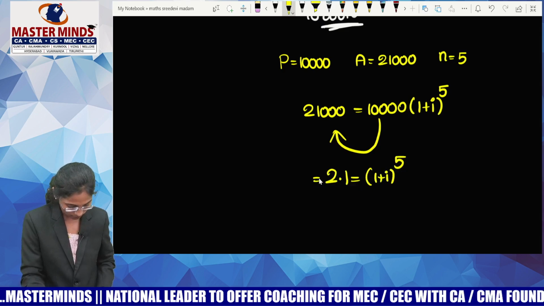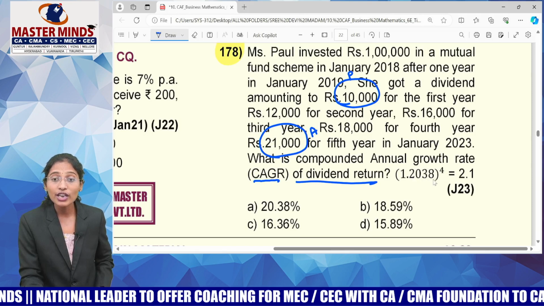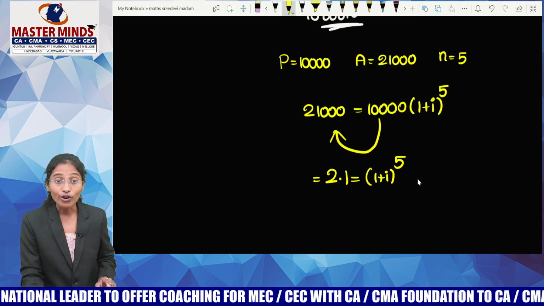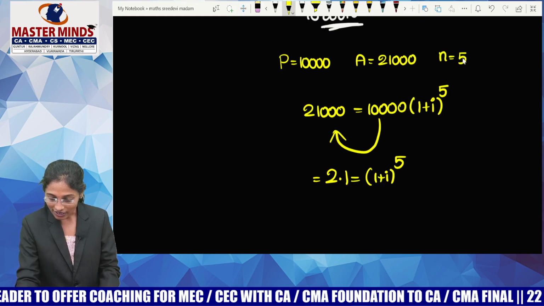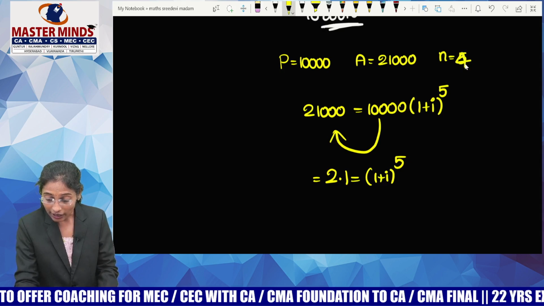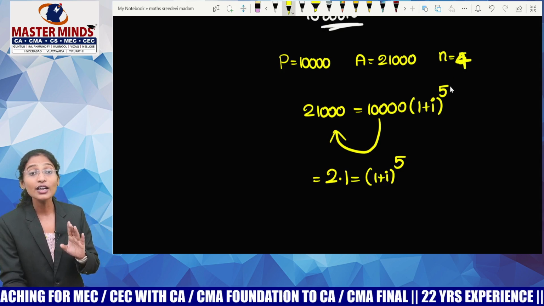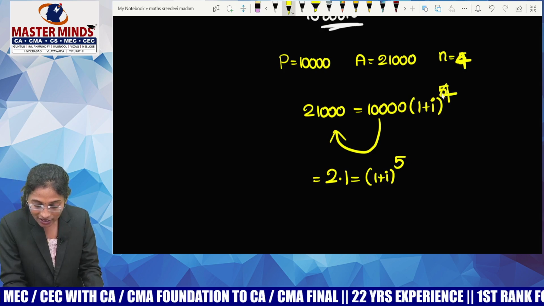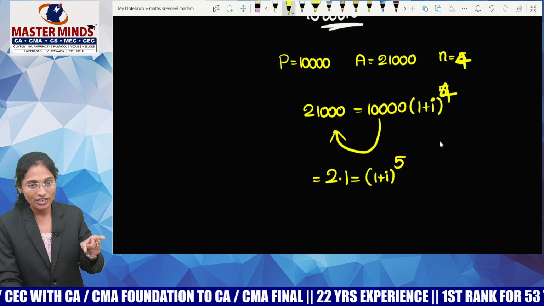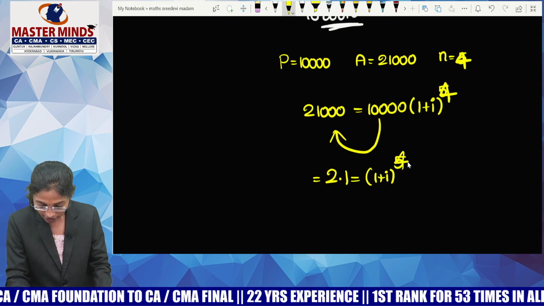Now look at your textbook. What is 2.1 equals to? 1.2038 power 4. Sorry guys, I forgot to tell you. It is the end of first year and end of fifth year, no? Yeah, it's actually 4 years only. In compound interest, we should not take the number of years, we should take the number of payments or receipts. From the end of first year to the end of fifth year, it is only 4 years, no? Sorry for that, guys. Yeah, it is 4.